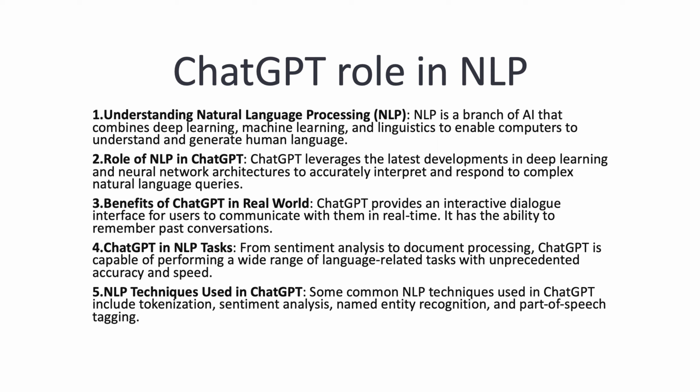And if you look at the NLP techniques used in ChatGPT, some common ones include tokenization, sentiment analysis, named entity recognition, and part-of-speech tagging. So overall, its advanced natural language processing capability, powered by deep learning and neural network architectures, is completely changing human-computer interaction.